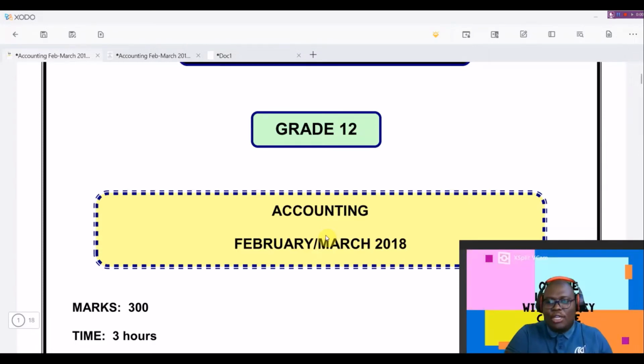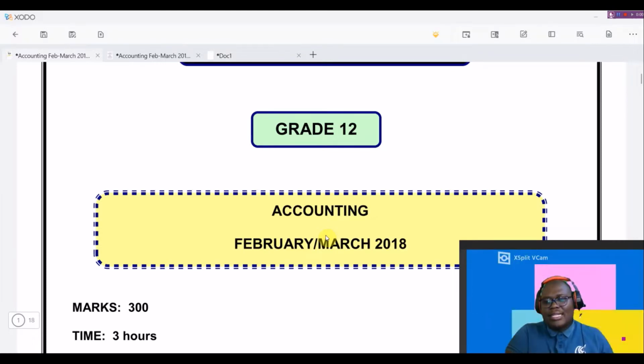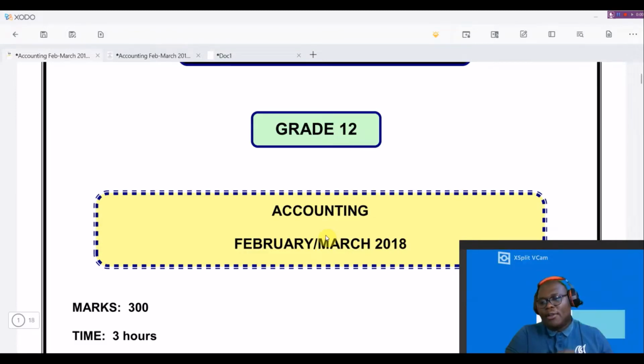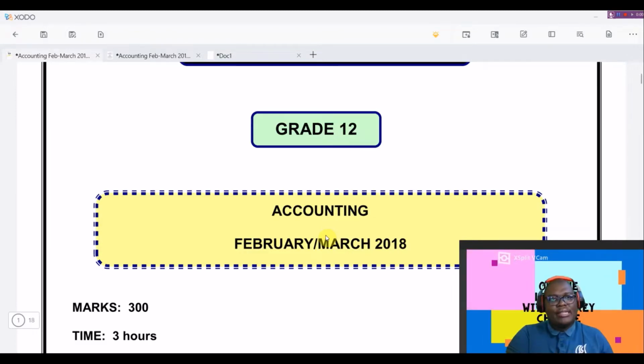I trust that you enjoyed your holidays and that now that we are back at school, you are ready to work on your future. You are ready to put all the efforts that are required in order for you to do well in your studies.